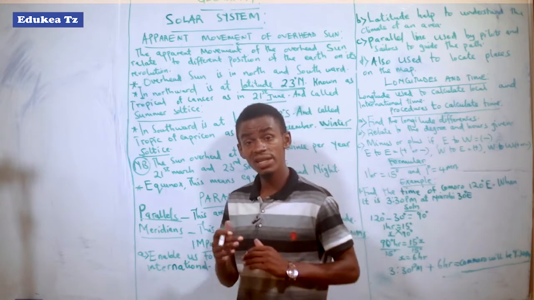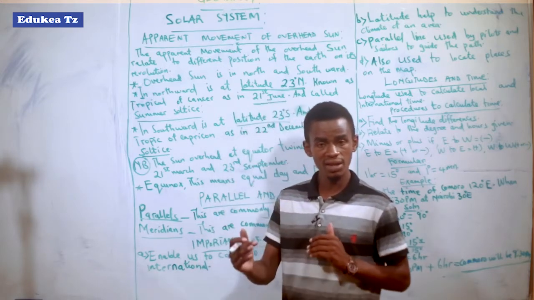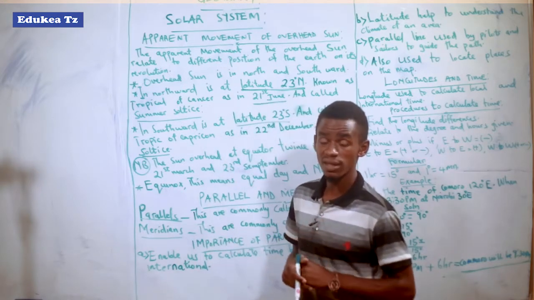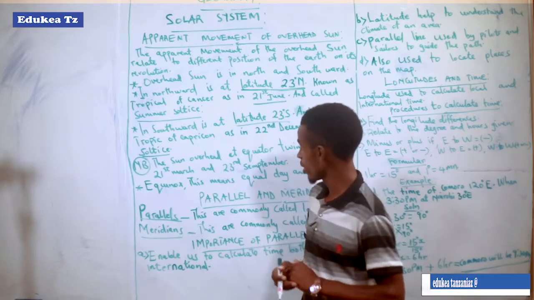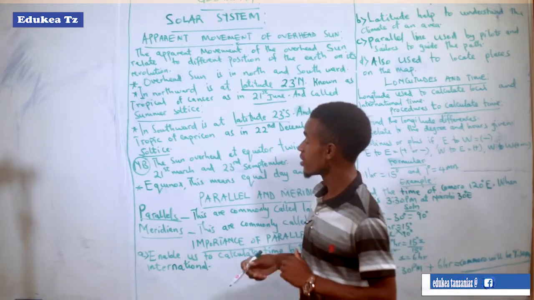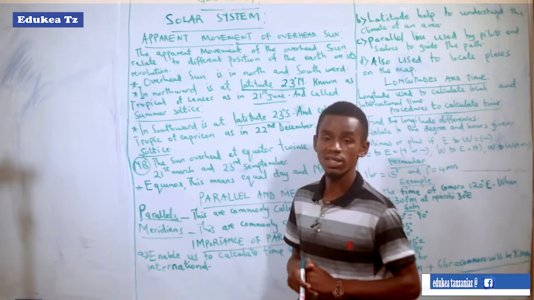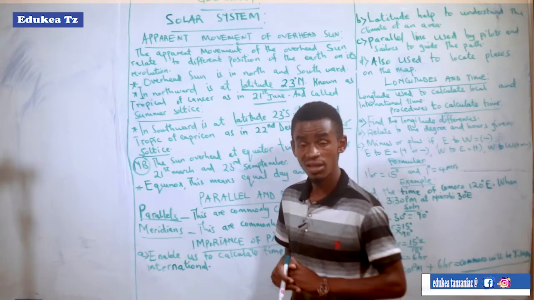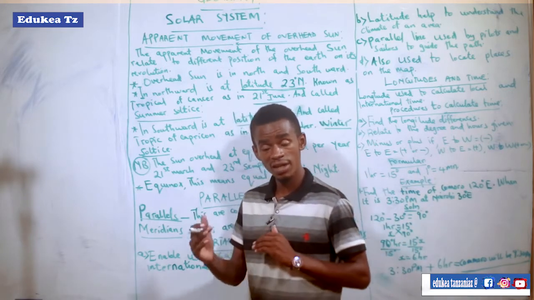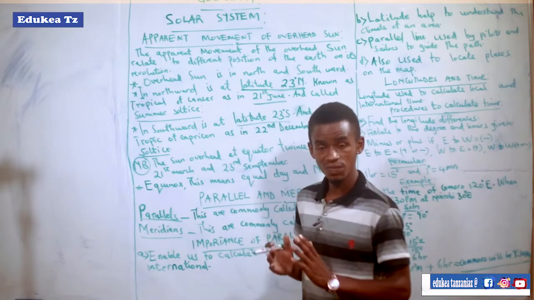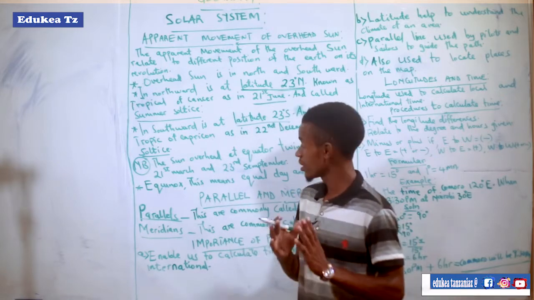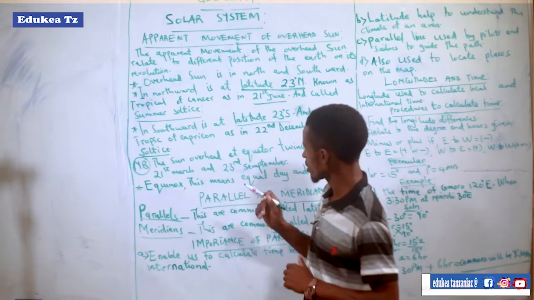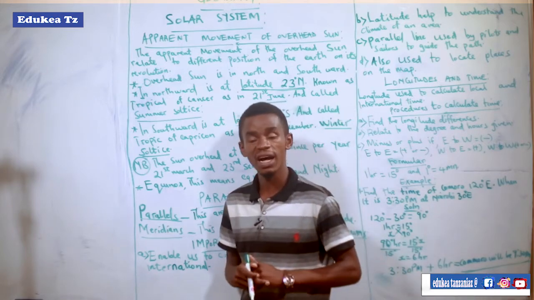So when you see there is equality between a day and night, if you are a geographer, you have to understand that the sun is overhead at the equator. The sun is overhead at the equator. That is why the duration of a day and night is equal. So at what time is the sun overhead at the equator?